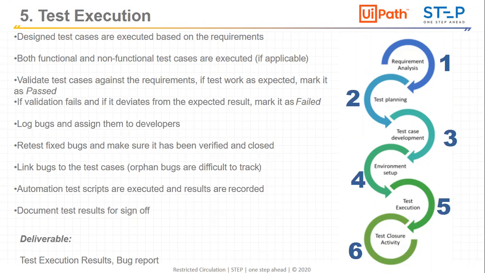In the test execution phase, suppose there are 1,000 test cases and 600 get passed, 400 get failed. What is the ratio of that? What are the defects? How many defects have we raised related to that? So a bug report needs to be submitted in that case. Then a daily report needs to be sent to the client related to test execution. So DSR, WSR, these are the reports which we are going to send to the client.